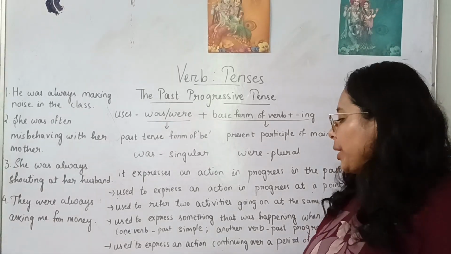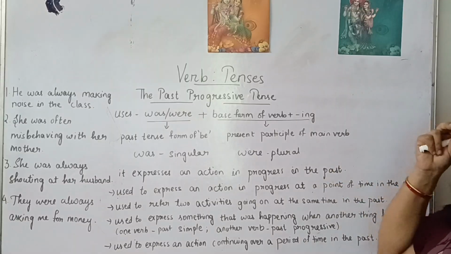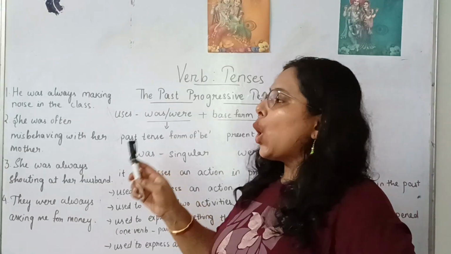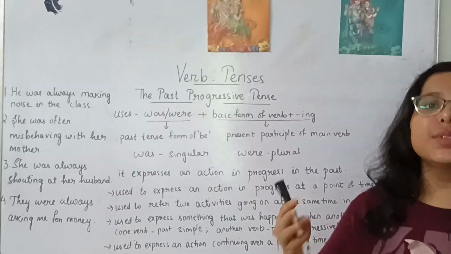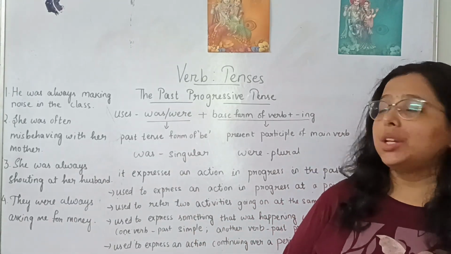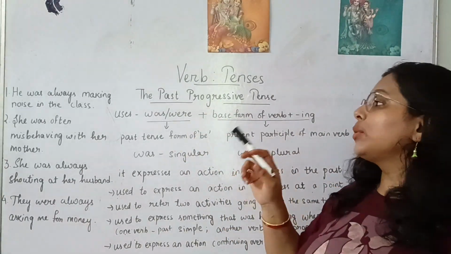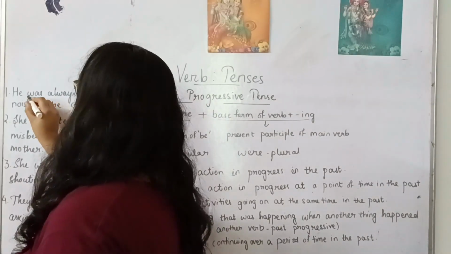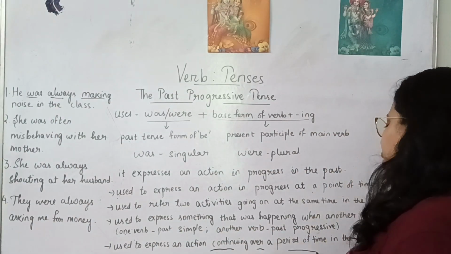Now the next rule: used to express an action continuing over a period of time in the past. Like, he was always making noise in the class. It means when he was a student, he used to make all this noise. Now maybe he's working somewhere, or he has become a doctor or an engineer. So that is different. But when he was in the class, he used to make noise. So he was always making noise in the class will be the what? Progressive tense. Okay, was making is always used to represent the thing continuing over a period of time.